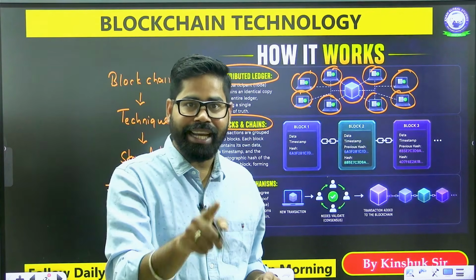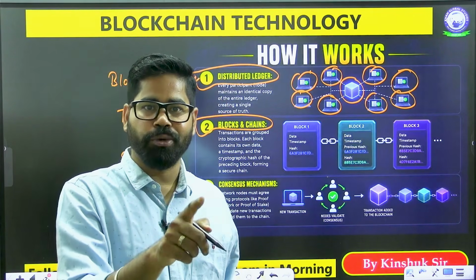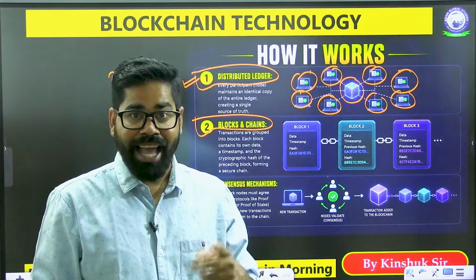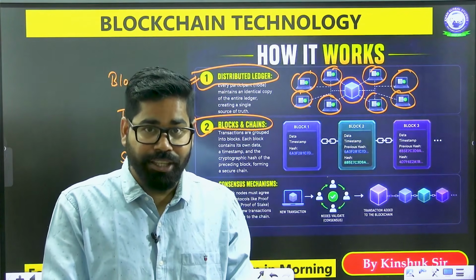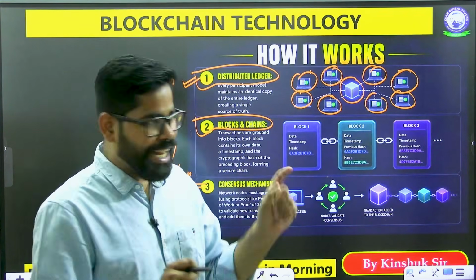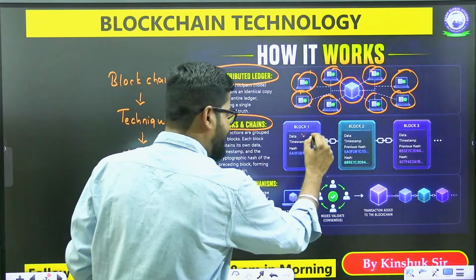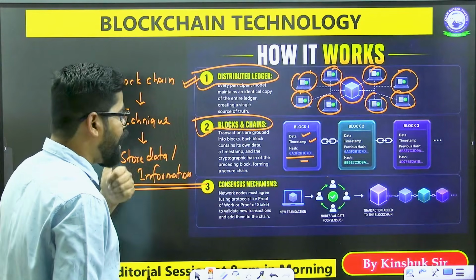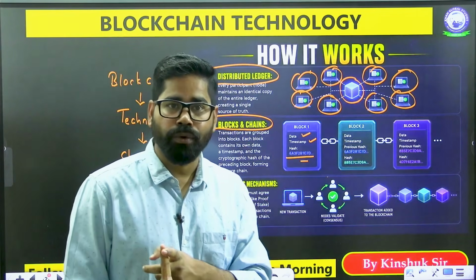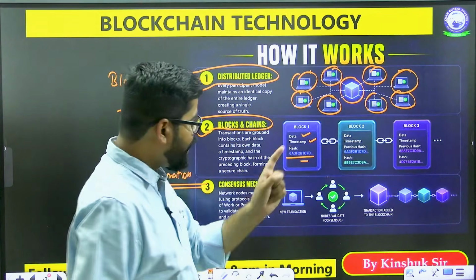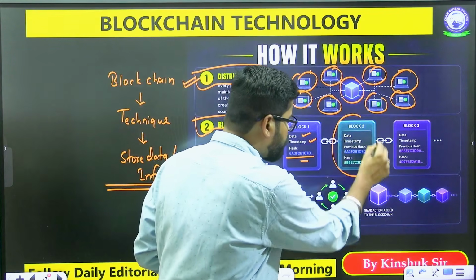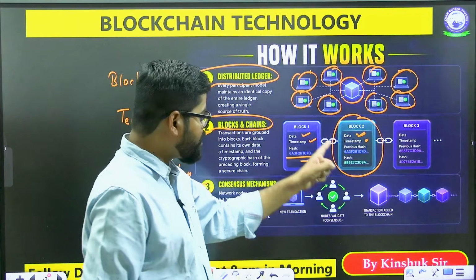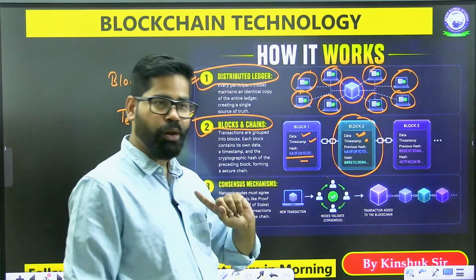Now, at the same time, there are blocks and chains. Every piece of data, every piece of information is stored in the form of a block, and the block is encrypted. Different blocks are connected to each other in a chain. Here we have data, a timestamp, and an encryption of it, a cryptographic hash of it. Then there is block 2. Again, here we have some data, timestamp, and the previous hash plus the new block hash.